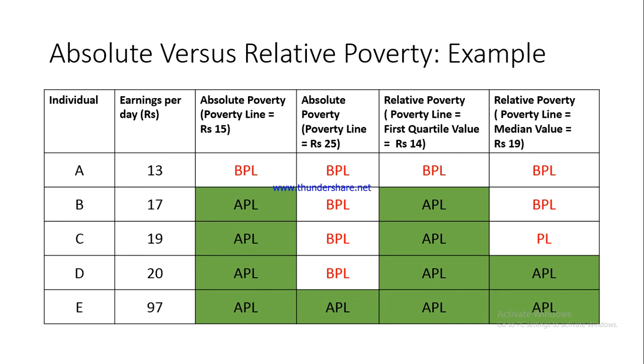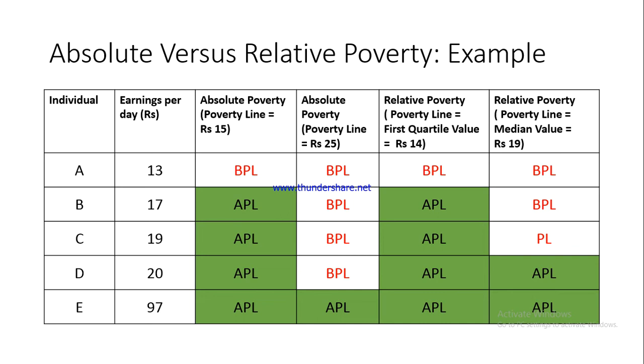You understand, in the first column we have mentioned the names of 5 individuals, A, B, C, D, E, and in the second column is the earnings per day for them. Is this fine? So they are earning different amounts. A is earning 13 and D is earning 20, and so on and so forth.